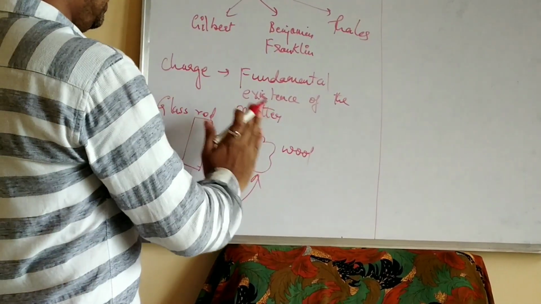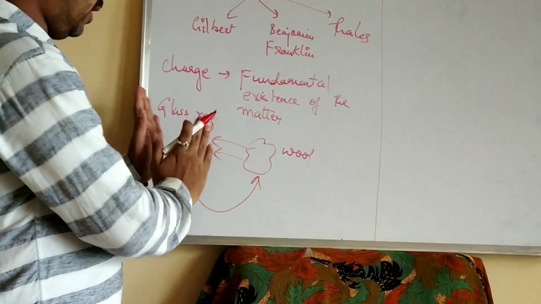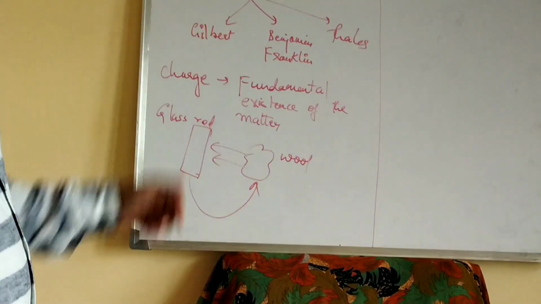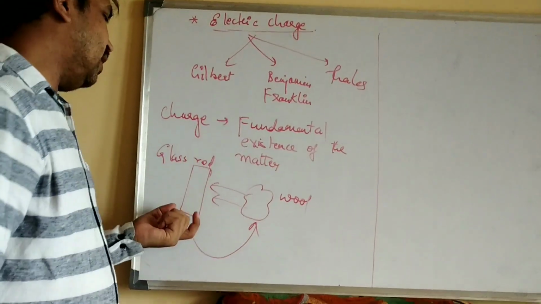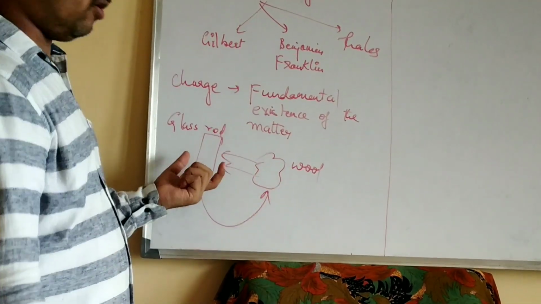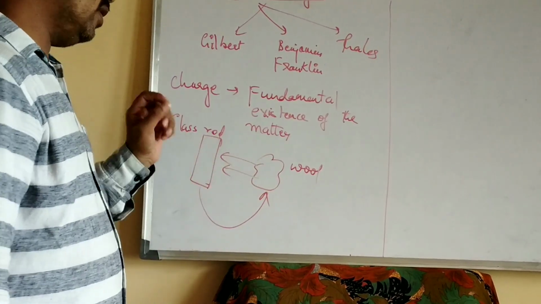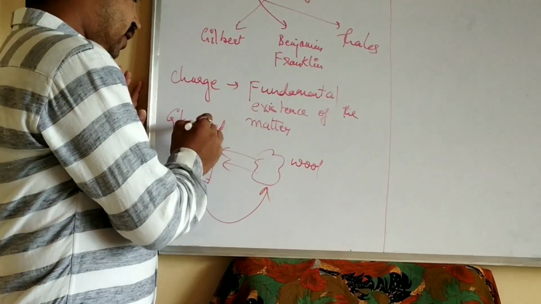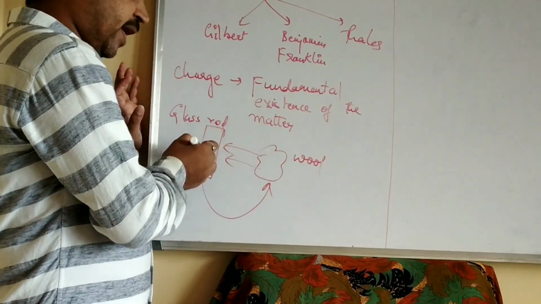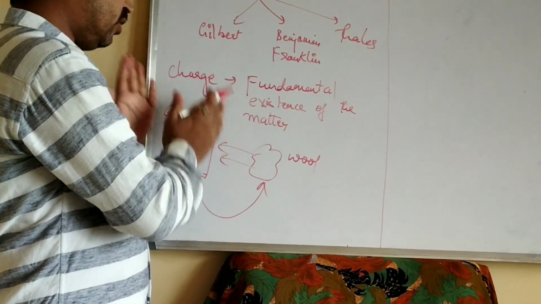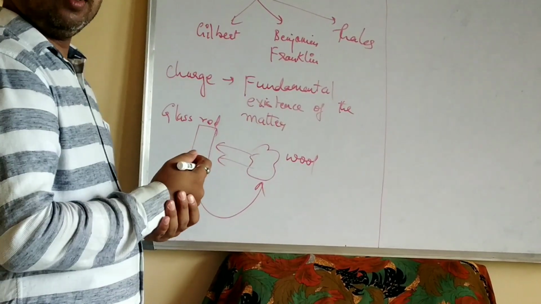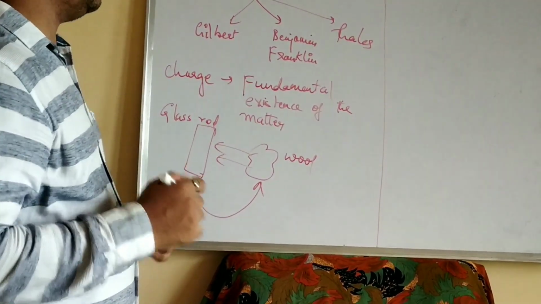So this is the smallest observation which was made by all these scientists. They took the glass rod and the wool, or an ebonite rod also you can take, and when the wool was rubbed to the glass rod, both are charged. Now, since the wool is rubbed against the glass rod, whatever the amount of charge that was present in the glass rod, it got transferred to wool. So this was the thing that was observed.